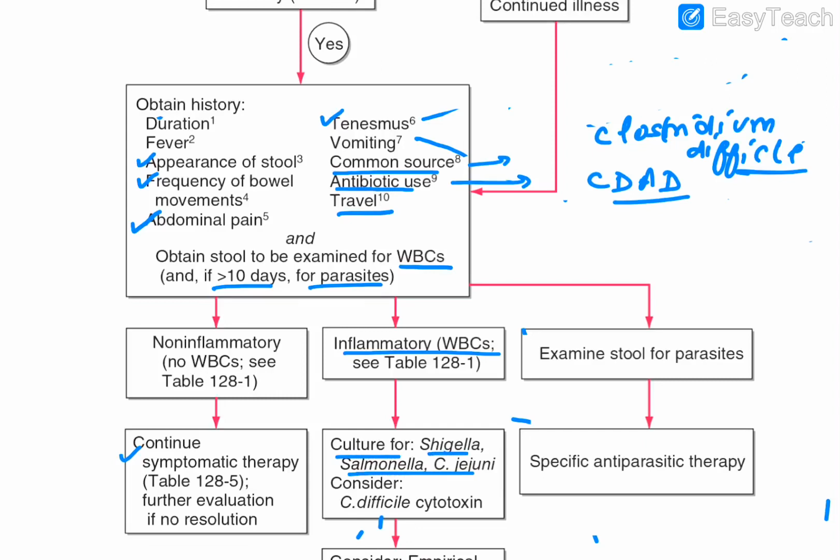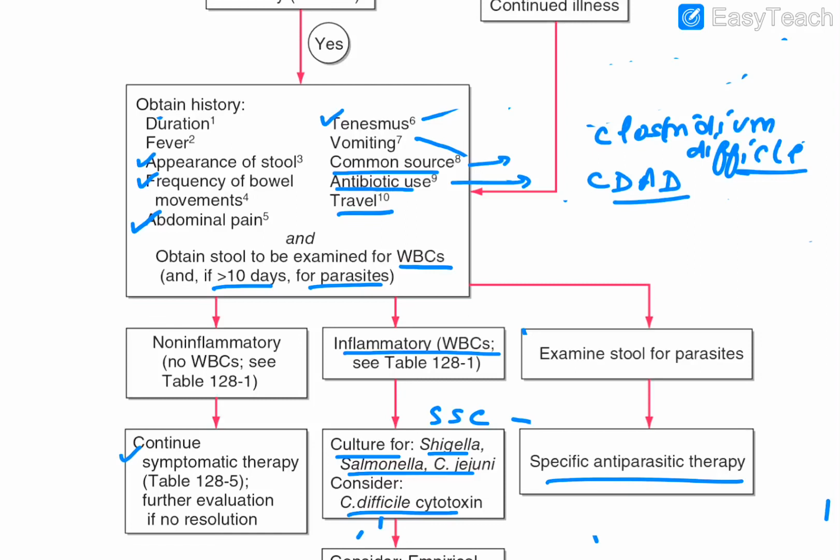These three important ones, that is SSC: Shigella, Salmonella, Campylobacter jejuni. And if it is associated with nosocomial diarrhea, because of hospital-acquired infection or prolonged antibiotic use, then obviously you will look for the toxin of Clostridium difficile. Okay, that particular toxin you will try to find by ELISA. And obviously on this side, when you see the eggs or cysts, you will go for the specific anti-parasitic therapy.